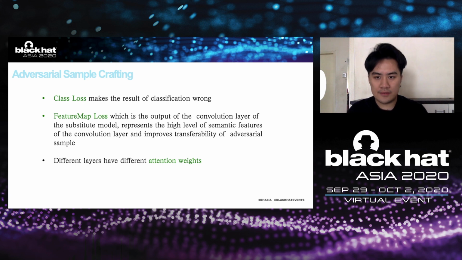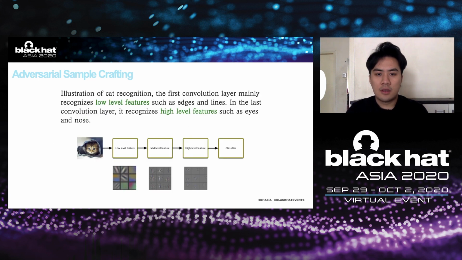In addition to classification loss, we will choose the output of multiple convolution layers. The features of different convolution layers represent the semantic content of different dimensions. We choose several different convolution layer features to propagate the feature weights at different levels. In different convolution layers, the first one mainly recognizes edges and lines. In the last convolution layer, it recognizes high-dimensional features such as eyes and noses.